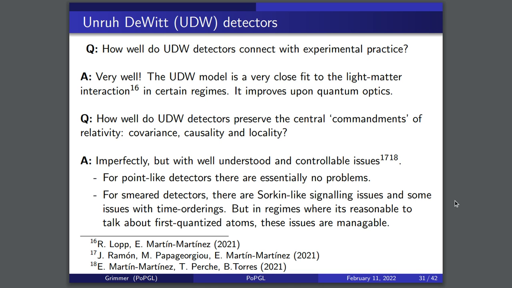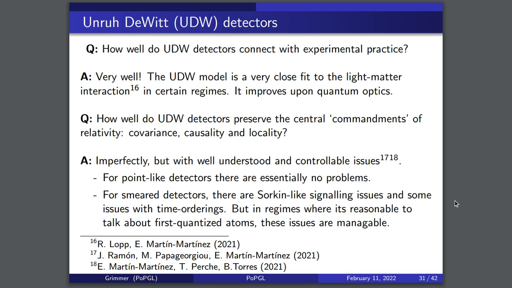Right? For point-like detectors, there are essentially no problems with covariance and causality, except that there are some divergences which show up if you switch the detector on and off too quickly. Right? But for smeared detectors, there are these Sorkin-like signaling issues, and there are some issues with time ordering. But up to certain orders in perturbation theory, these things don't matter.